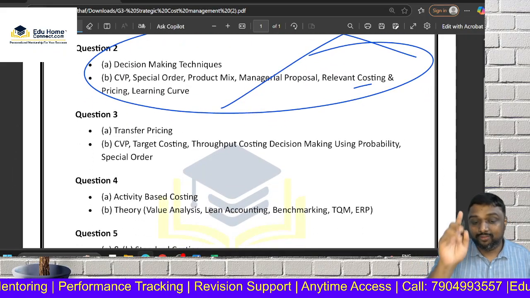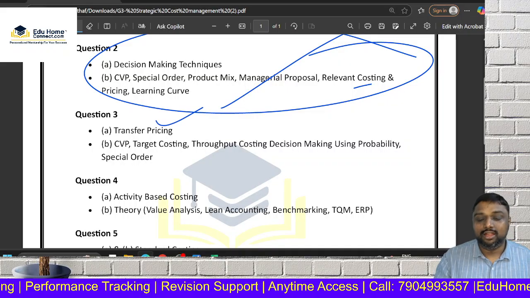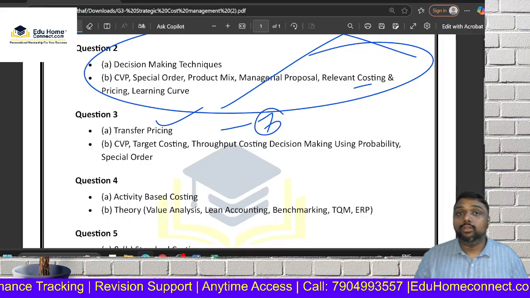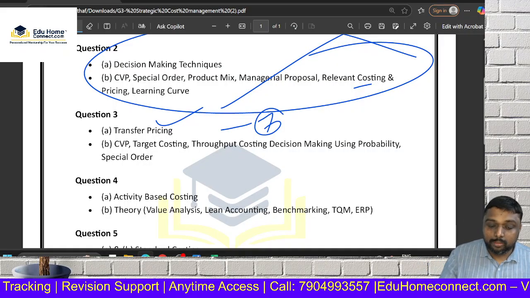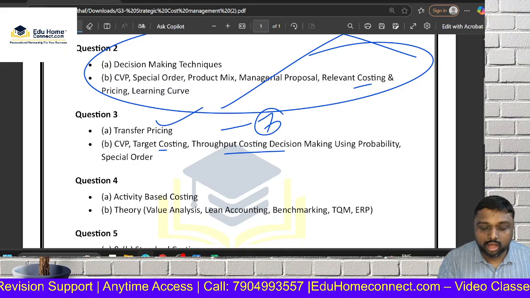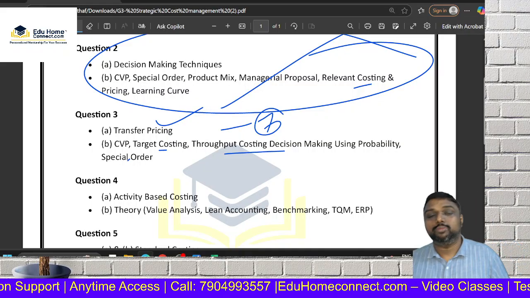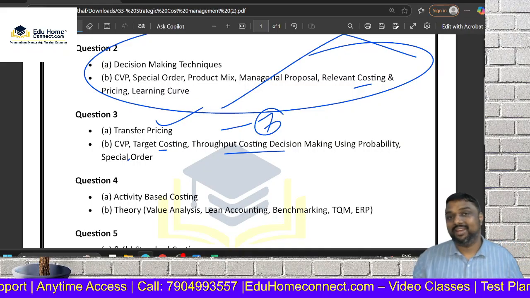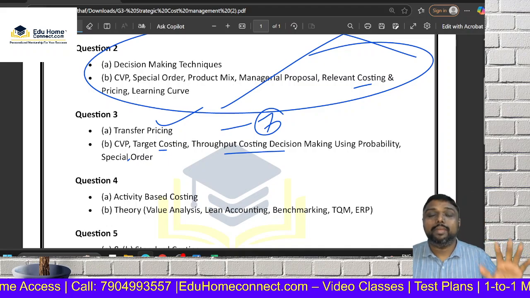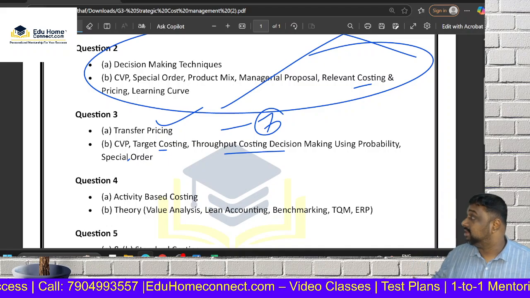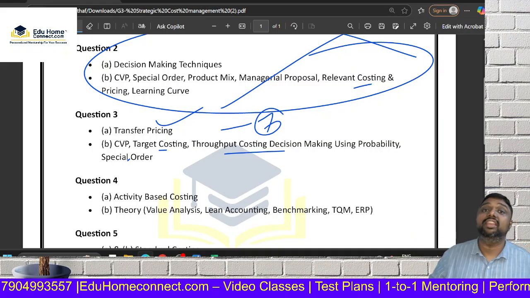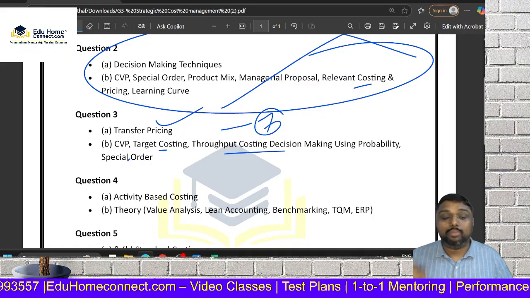Coming to the next one, if you just learn transfer pricing, you can get 7 marks. Coming to another area, if you learn either target costing, throughput costing, or CP general perspective, you can get another 7 marks. So you are able to get 14 marks. I'll tell you the main strategy at the end, but I am bound to give you a majority discount, friends, because some chapters' weightage is very less. So you can plan accordingly.